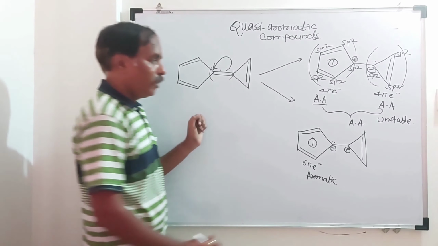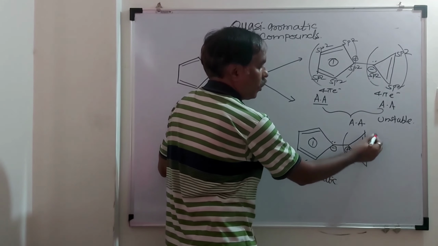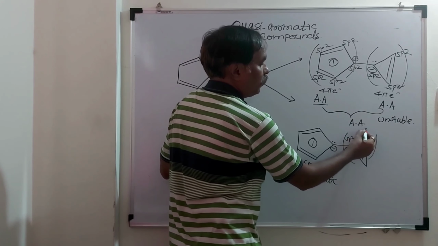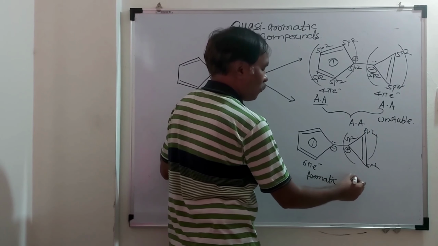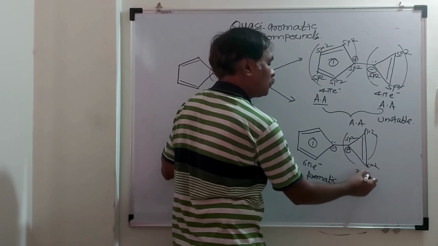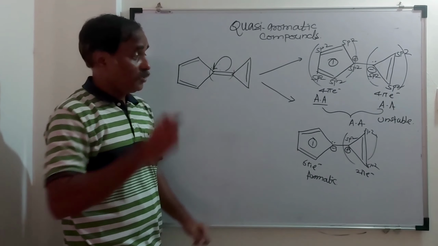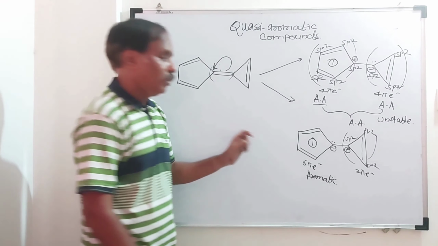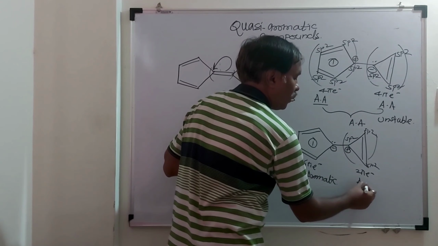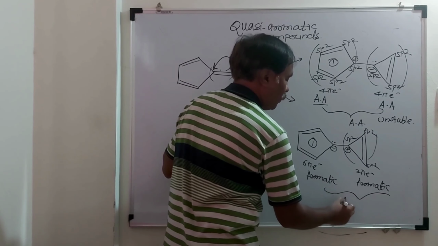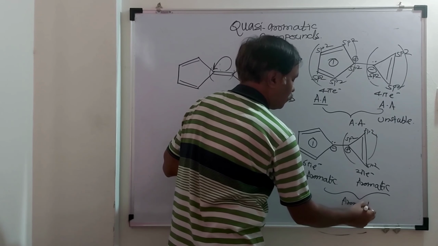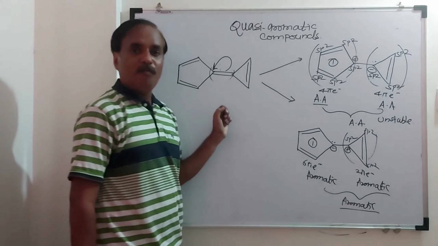Now consider ring number 2. Hybridization of each carbon is sp2. And total number of Huckel's electrons are what? 2 pi electrons. And it obeys Huckel's rule. And this ring number 2 is also aromatic. And the overall compound is aromatic. And we can say this compound is quasi-aromatic.